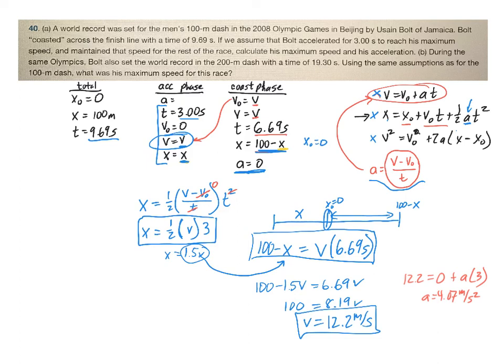All right, in question B, it says he set the world record in the 200-meter dash with this time using the same assumptions. What was his maximum speed for this race? All right, well, you should then be able to go through a similar process. If you go through the same process again, hopefully you'll be able to get his maximum speed in the 200-meter dash, which was 11.2 meters per second.